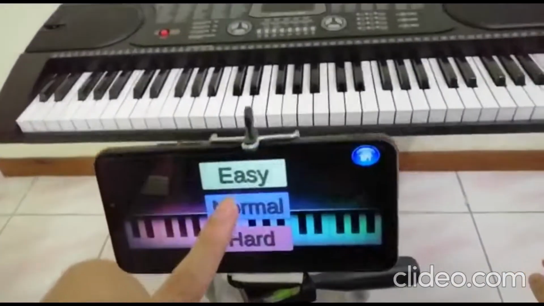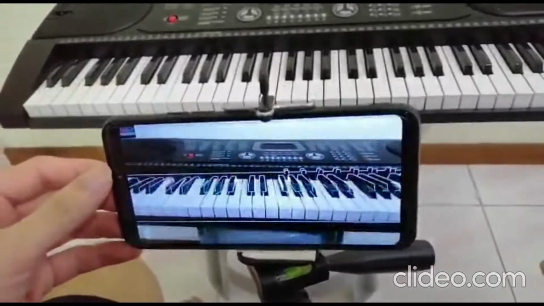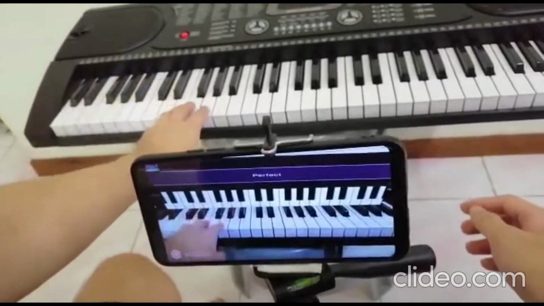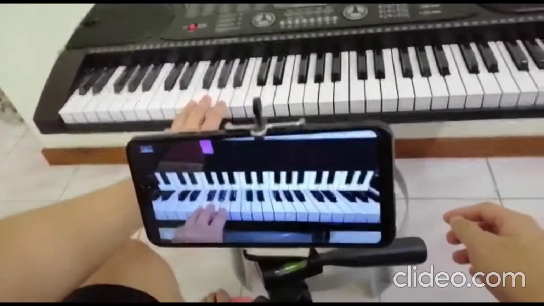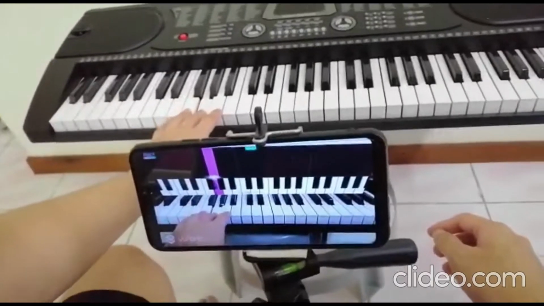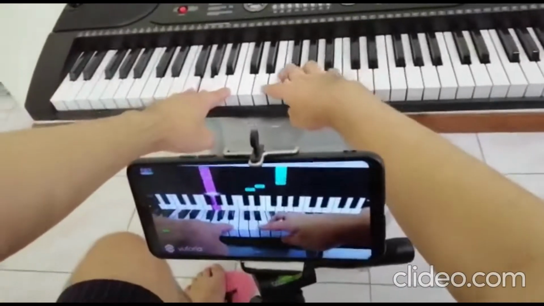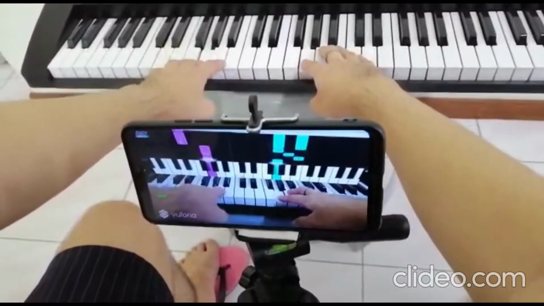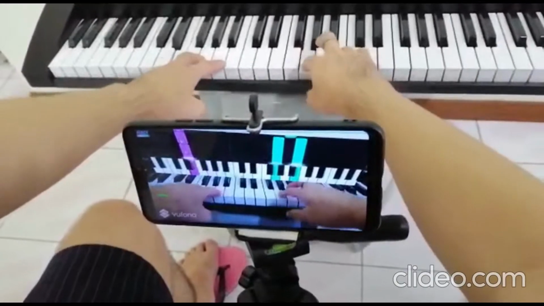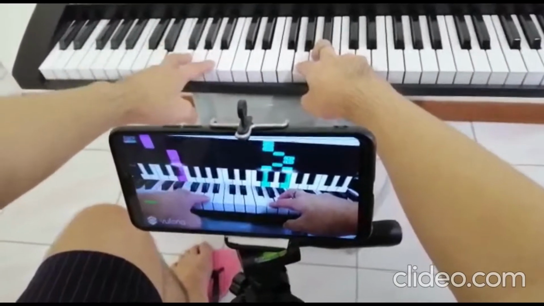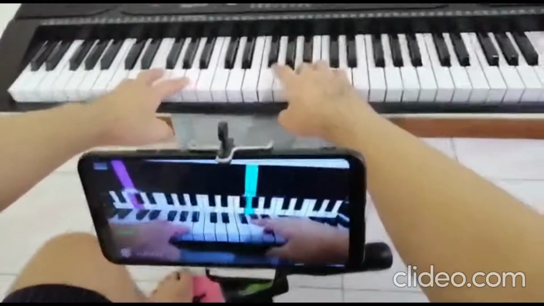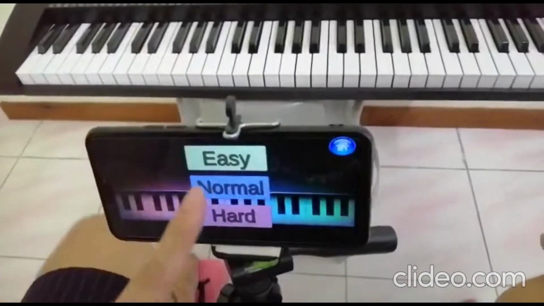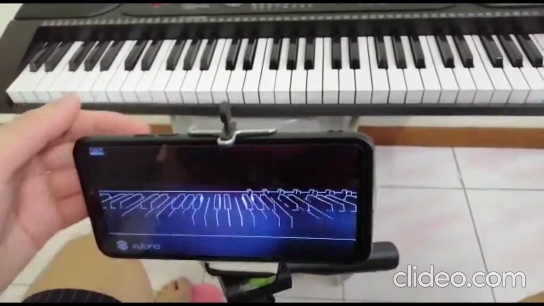This is the easy mode, and the normal mode will have other songs. This song is Perfect by Ed Sheeran, which has the same features but with more complicated key notes, harder difficulty, and a different speed. You can see that the user can clearly press the key notes indicated from the top of the piano, which makes it much easier for them to learn how to play a song.